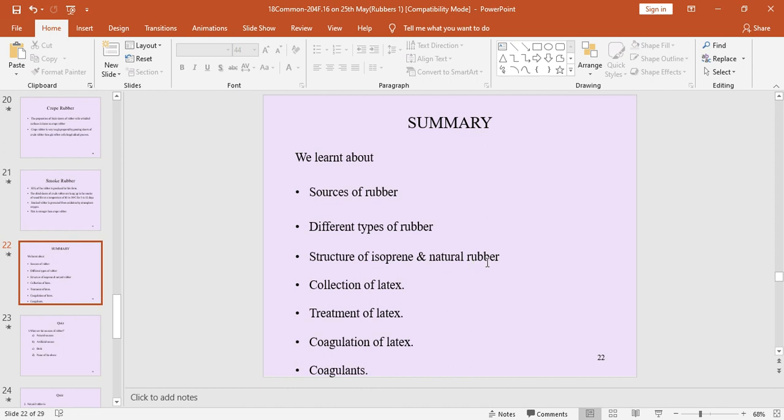Natural rubber means polyisoprene, poly 2-methyl-1,3-butadiene. Next, collection of latex, processing of latex, treatment of latex, coagulation of latex, and coagulants, we already discussed. Note down these points in summary.